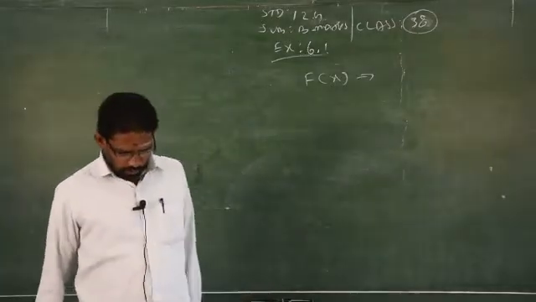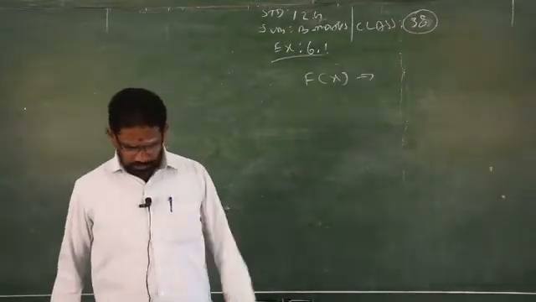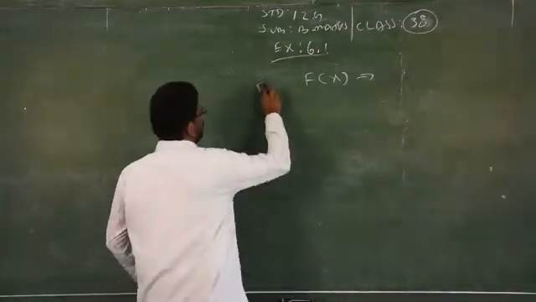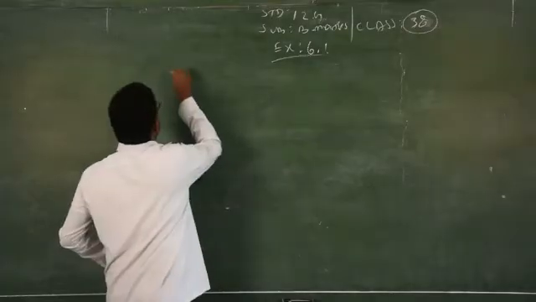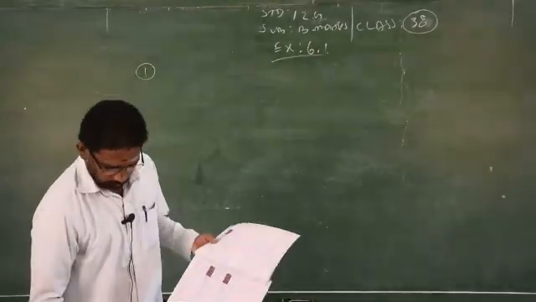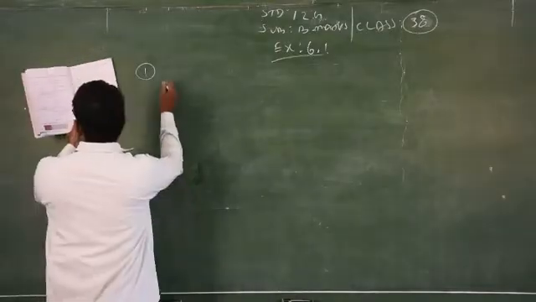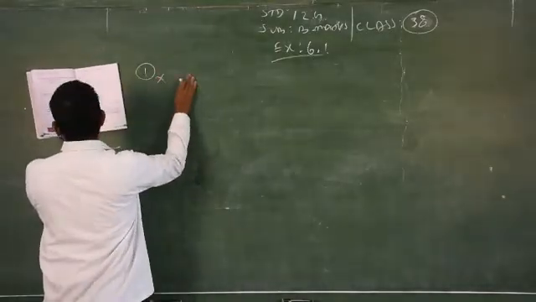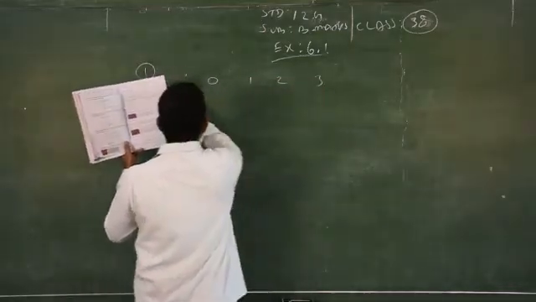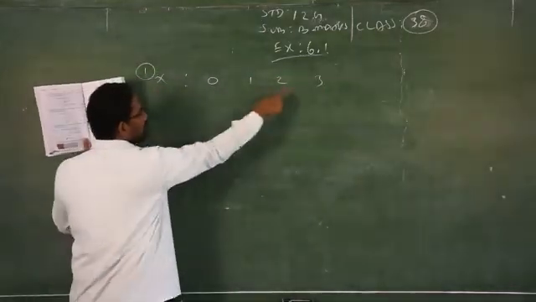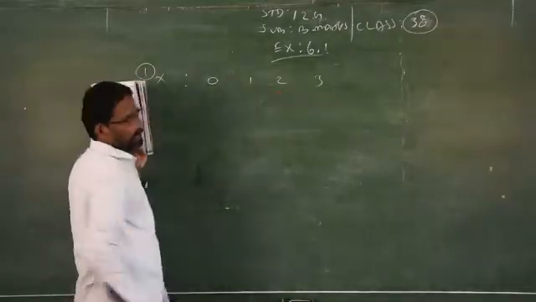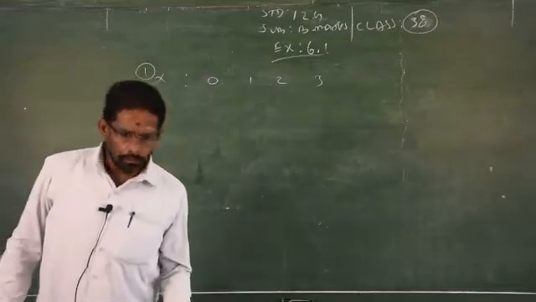So now see question number 1. Construct the cumulative distribution function for the given probability distribution. The probability function is already given, so question number 1 is very simple. X, I straight away write down the values 0, 1, 2, 3. X stands for a discrete random variable, because there is a break between 0, 1, 2, therefore it is called a discrete random variable.